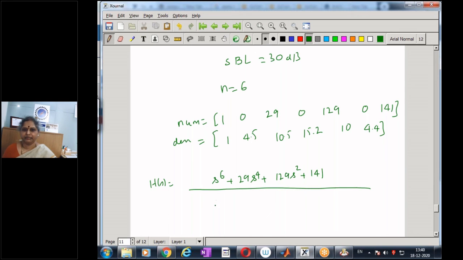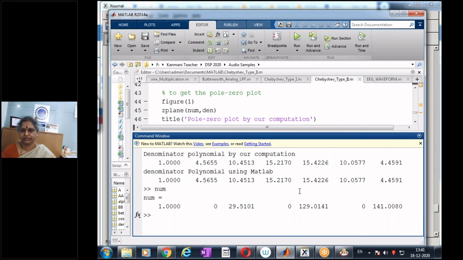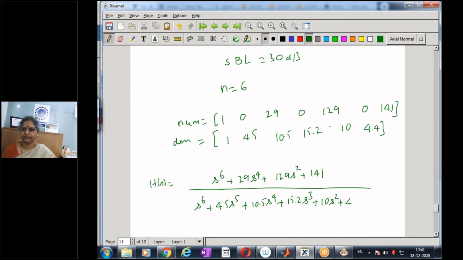This is my numerator, and my denominator is now s to the power of 6 plus 4.5 s to the power of 5 plus 10.5 s to the power of 4 plus 15.2 s cube plus 15.4 s square plus 10 s plus 4.4. So this is my Chebyshev type 2 filter.